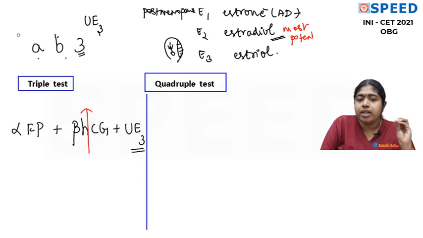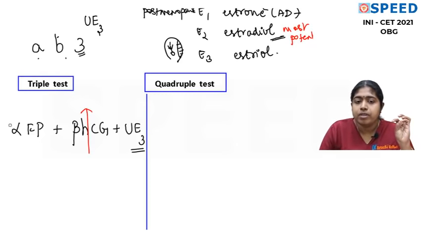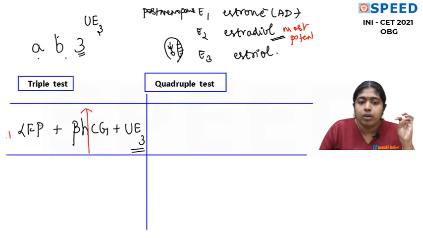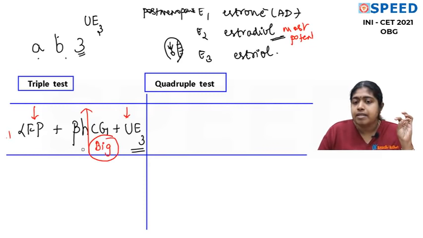Now we are going to study the triple and quadruple test for Down syndrome, that is for trisomy 21. Let me write it here so that you have a clear understanding. So we are studying for trisomy 21. And please understand, only beta HCG is high. That means the other two are low. Or you can remember B for big, therefore beta HCG is high.